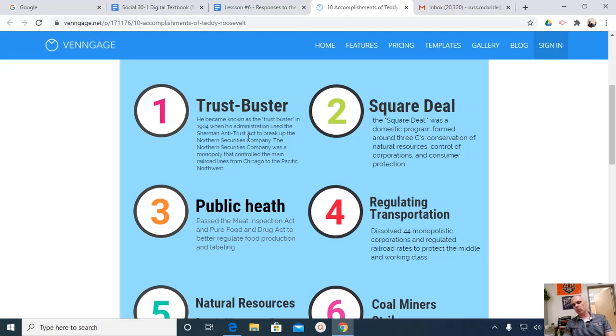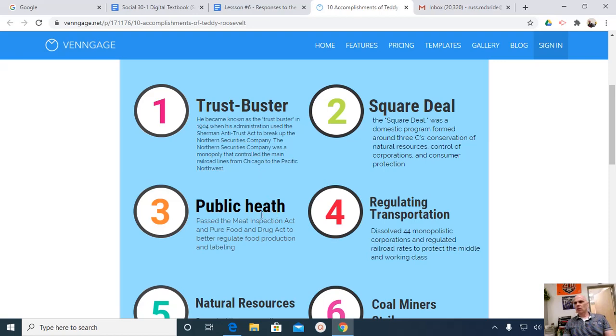So an example might be if one company owned 95% of the oil companies in the world, right? One conglomerate owned 95% of the oil companies in the world, then it's not in the interest of the free market to allow that, because there is no freedom in a market when you only have one seller. You have a monopoly, and therefore that seller is going to artificially inflate prices. So we're going to break up some trusts.